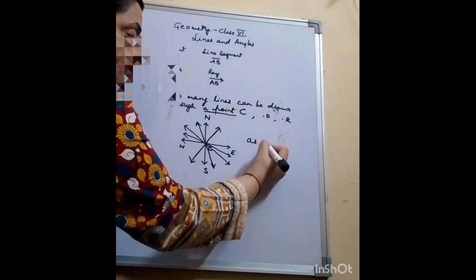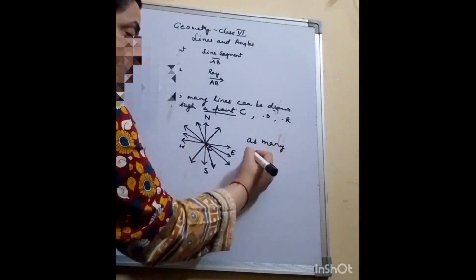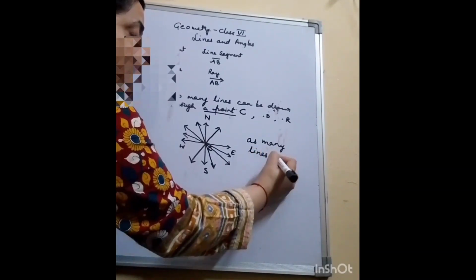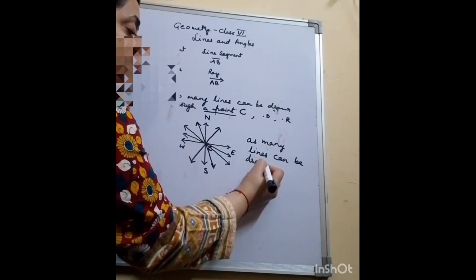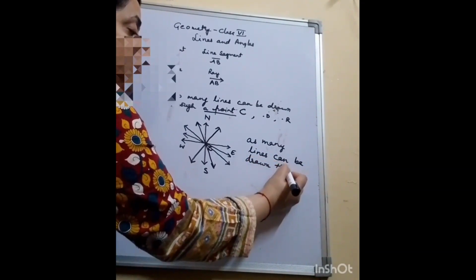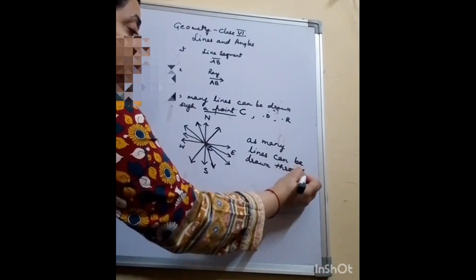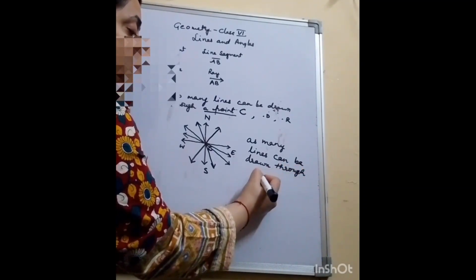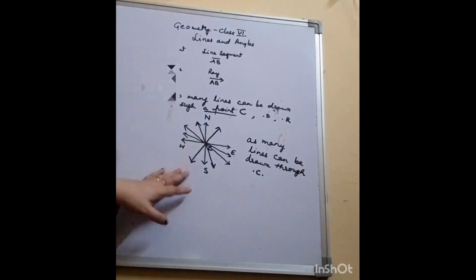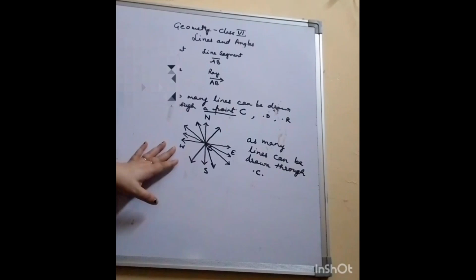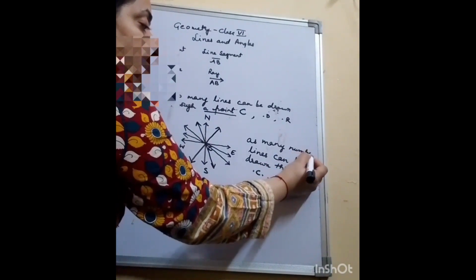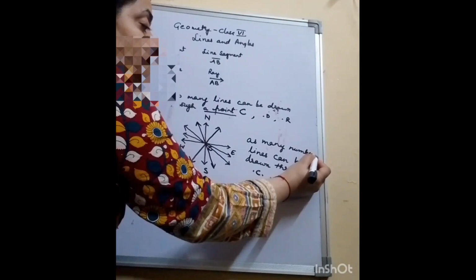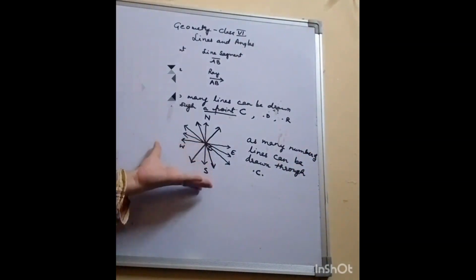As many lines means you can draw as many number of lines, or infinite, if I say any number of lines.